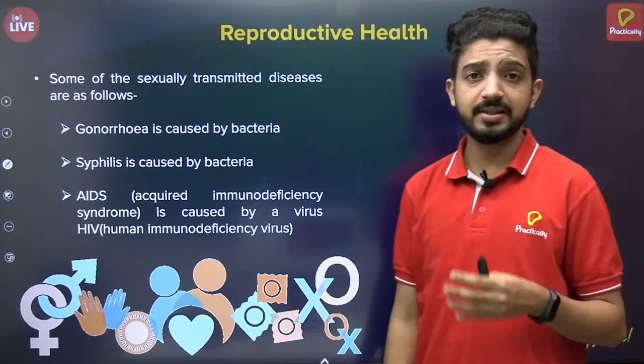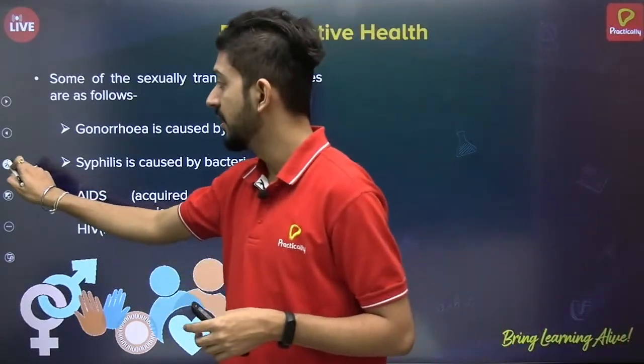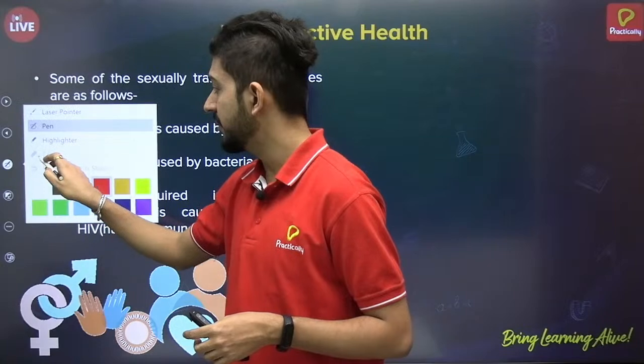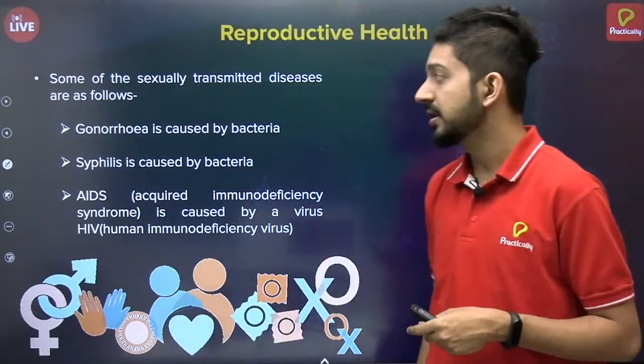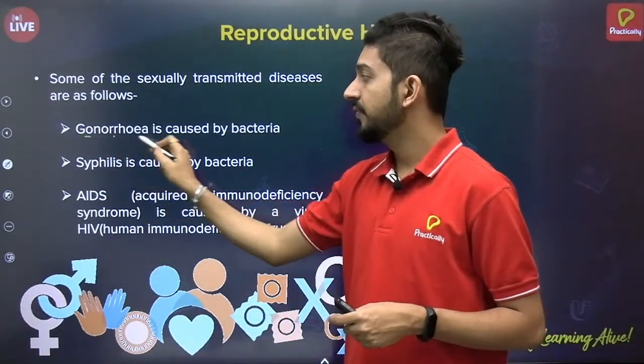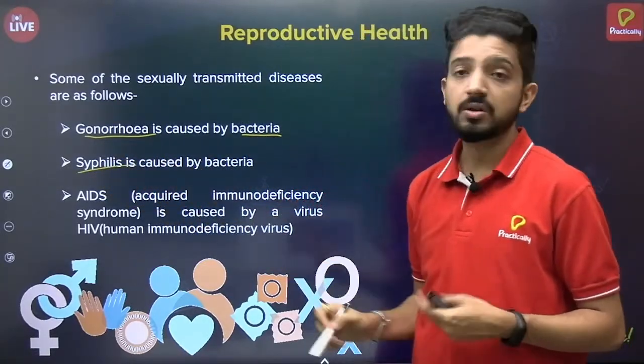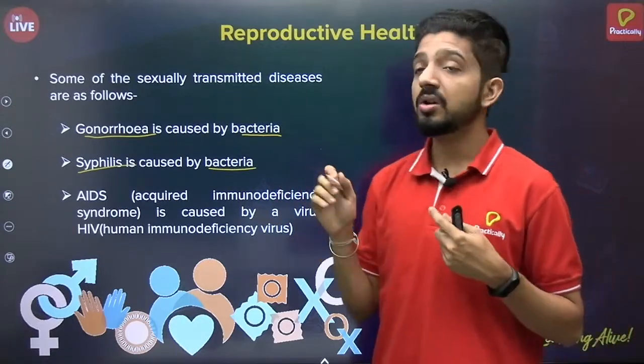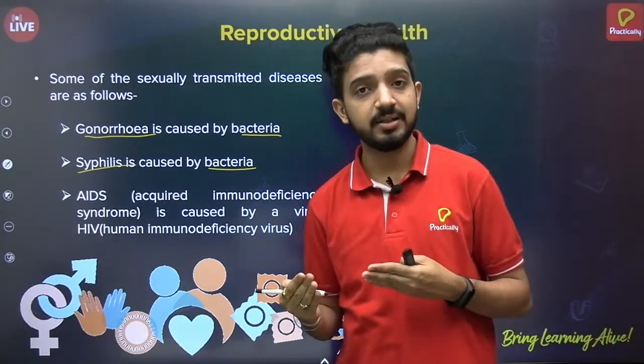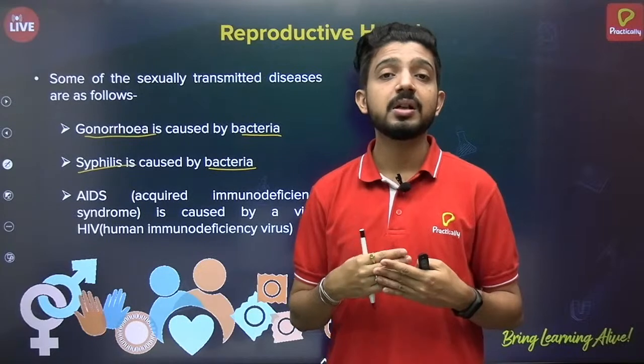So there are various types of sexually transmitted diseases. We have taken 3 examples over here, the most common ones. First we have gonorrhea, which is caused by bacteria. Syphilis is another STD which is also caused by bacteria. And when we say sexually transmitted diseases, they are transmitted through sexual contact.